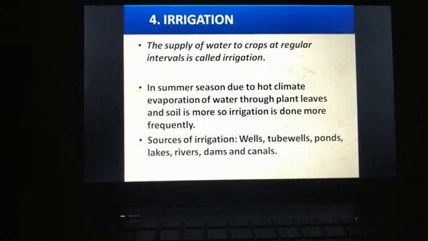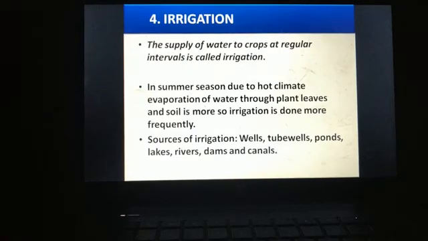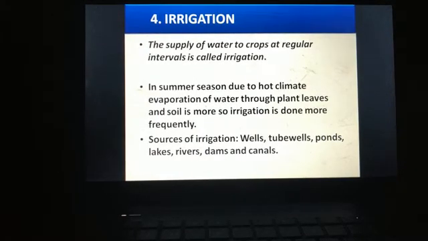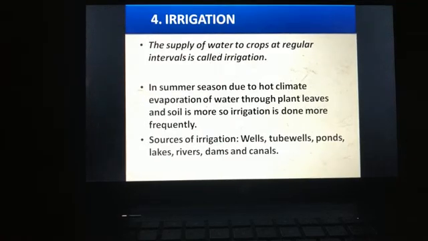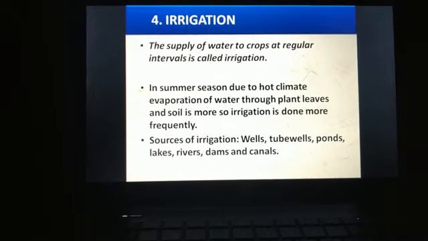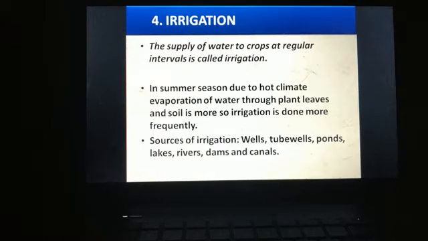Now what is irrigation? The supply of water to crops at regular intervals is called irrigation. And the time and the repetition of irrigation is different for different crops. Different crops need different amounts of water.